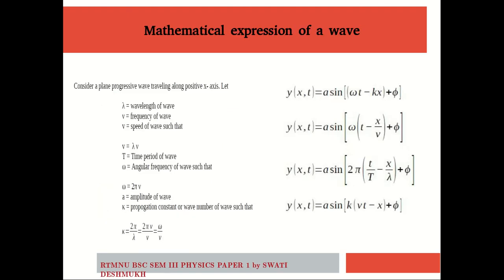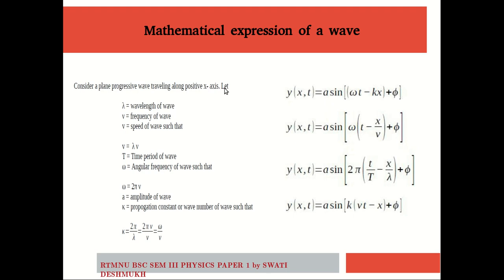If we know all these mathematical parameters associated with the wave, like lambda, frequency, speed, and so on, we can write down the mathematical expression of a wave. Consider a plane progressive wave traveling along the positive x-axis.